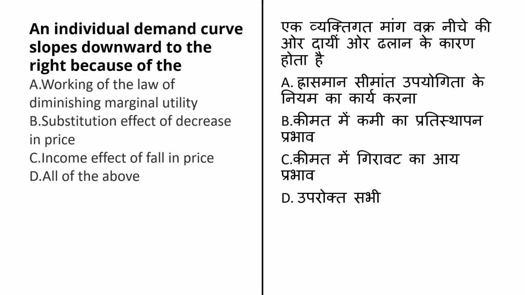The correct answer for this question is option number D, that is all of the above. Working of law of diminishing marginal utility, substitution effect of decrease in price, and income effect of fall in the price.